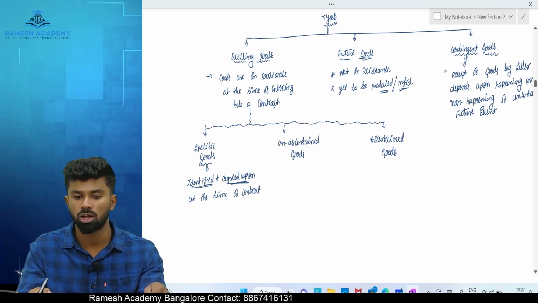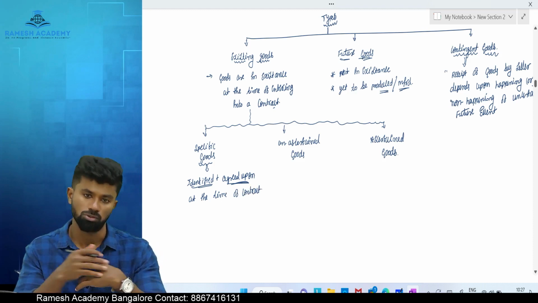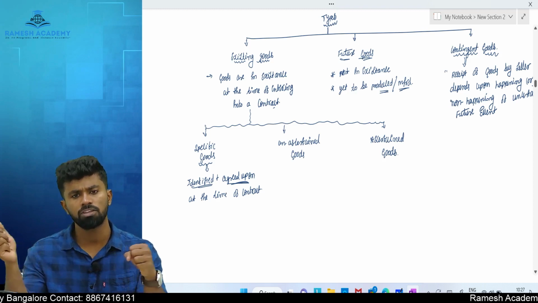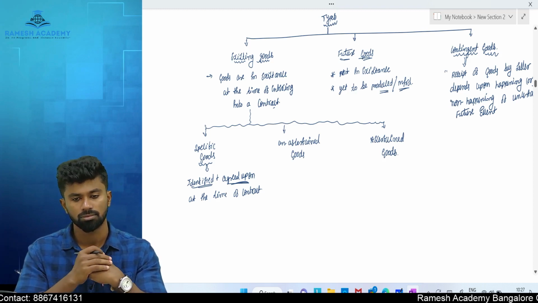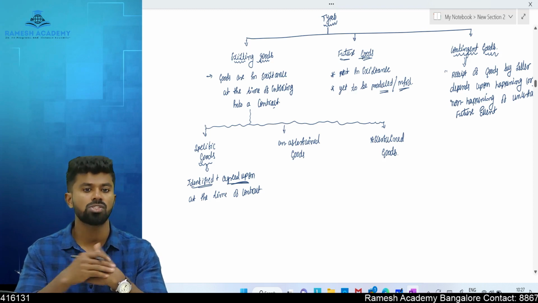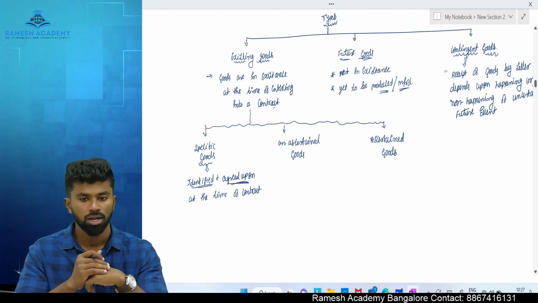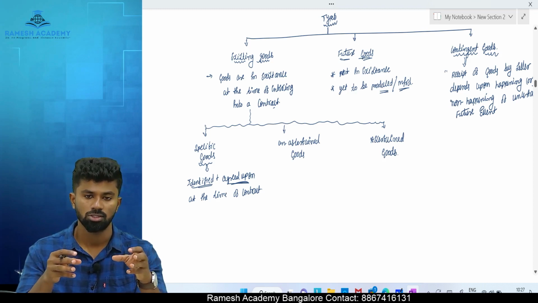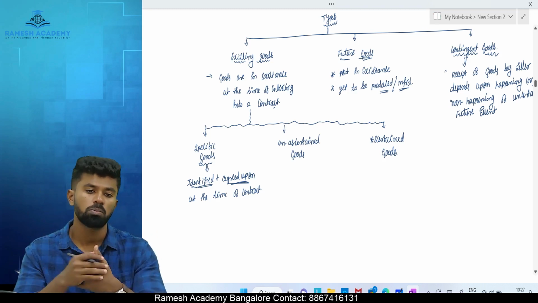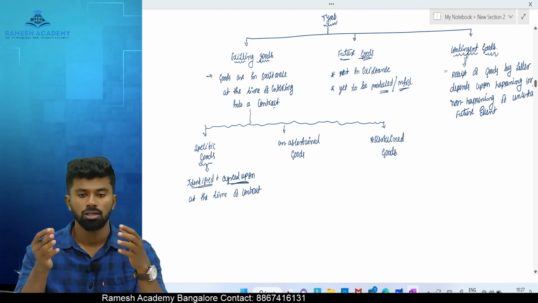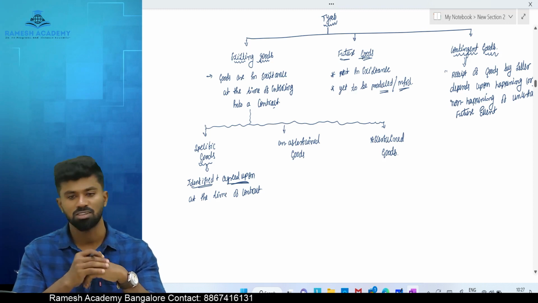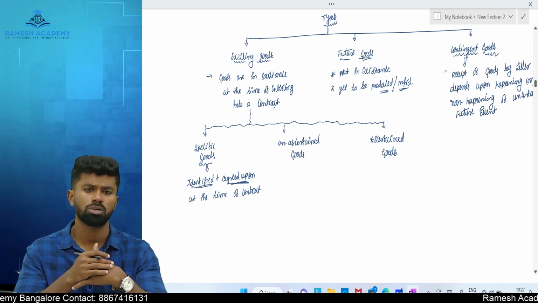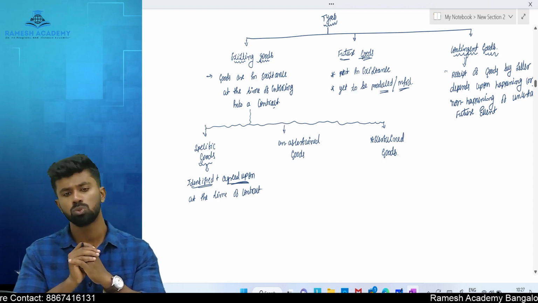Let's say in the godown there are 100 mobile phones. Out of 100 mobile phones you select 50 out of it. And then you enter into a contract to purchase it. Now you specifically identified 50 mobile phones out of the 100. So when you identify and agree to purchase 50 mobile phones, that is considered as what? Specific goods. Because you have clearly identified and agreed to purchase the specific quantity of the goods.